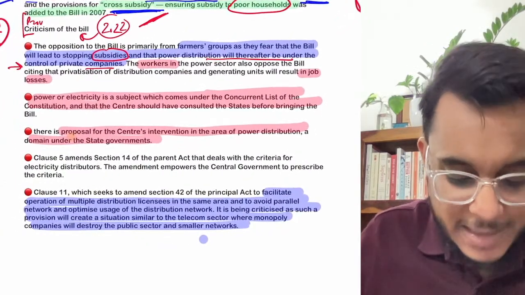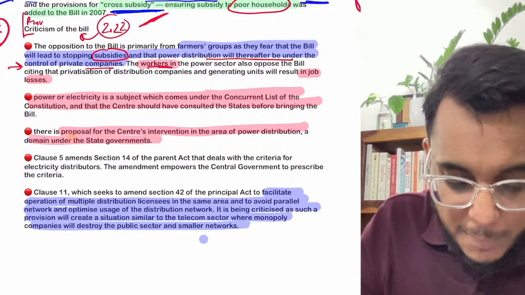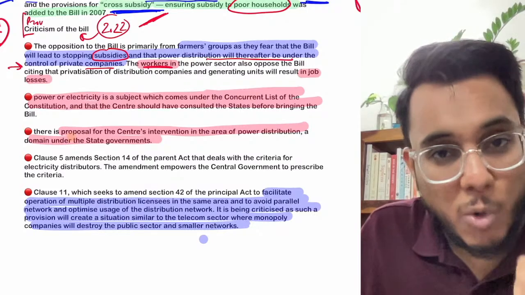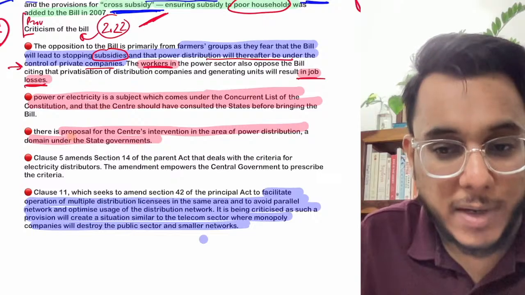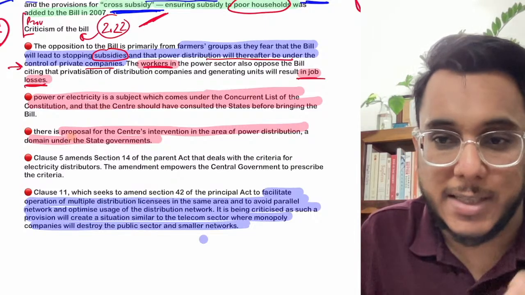Moreover, it has been said that if private companies come into the power sector, the people working in government entities say there will be job losses, people will be removed, so unemployment will further increase, because privatization of the power sector will happen.